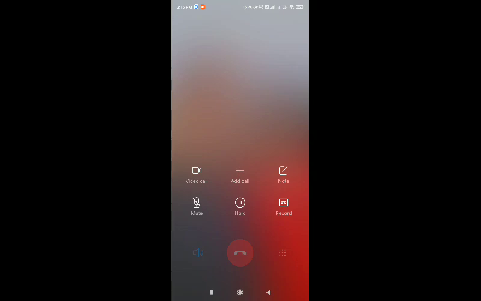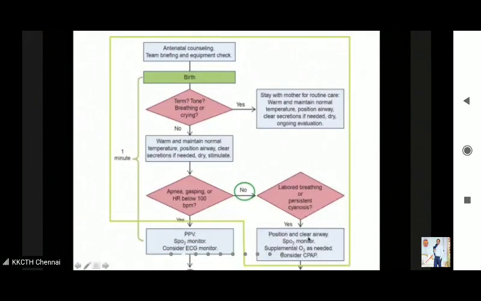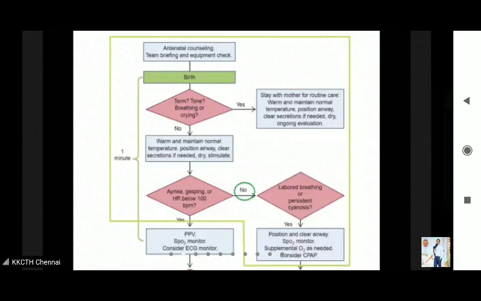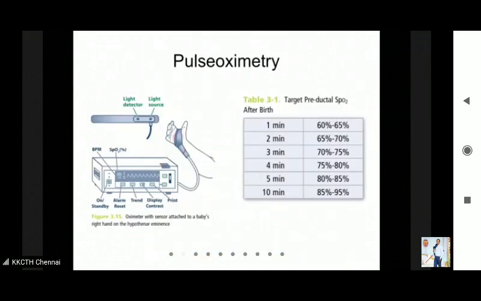Yes, how to position and clear the airway. So correct the position of the baby, clear the airway, and monitor the SpO2. Supplemental oxygen may be required in this baby. If this baby is a term baby, about 35 weeks or more, provide oxygen. If the baby is a preterm baby, the baby may require CPAP. So how will we provide supplemental oxygen?